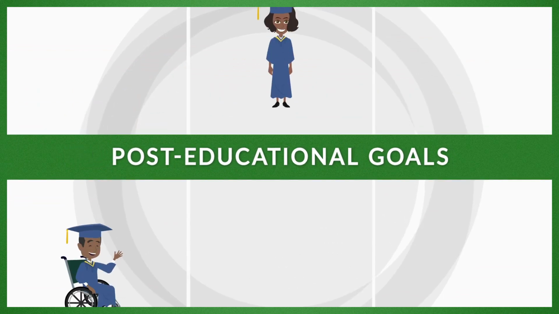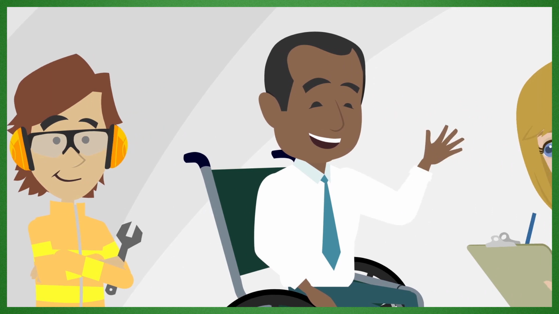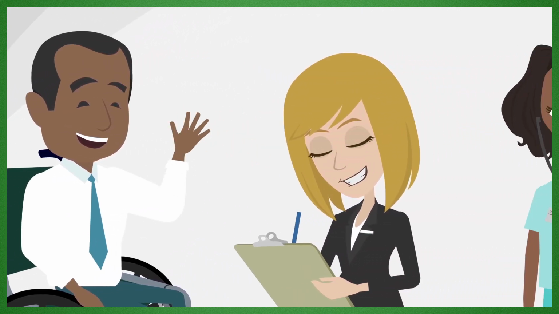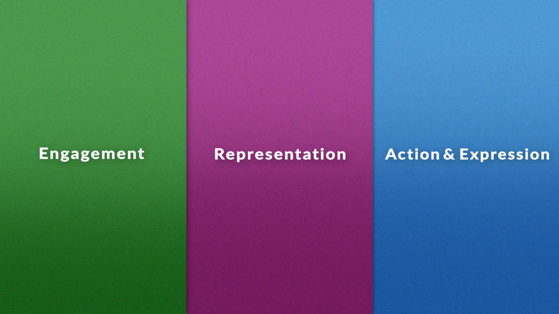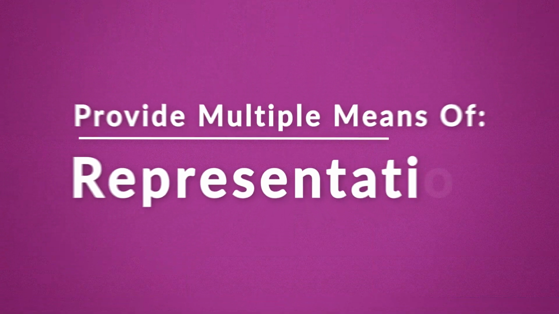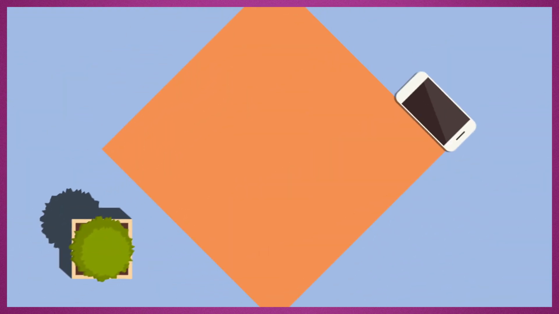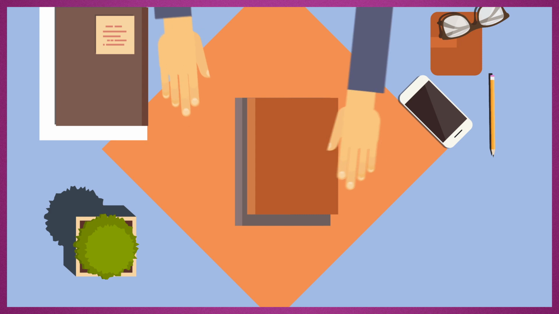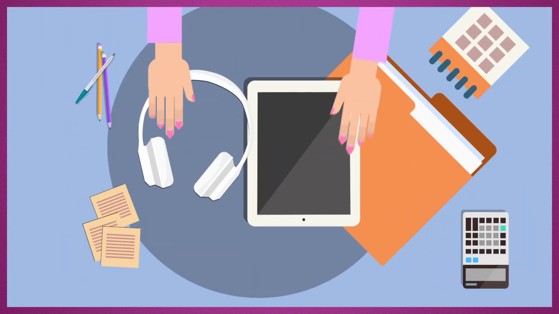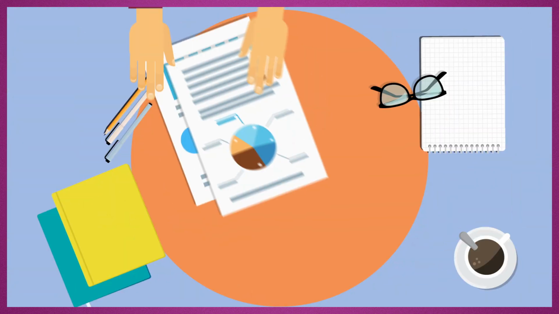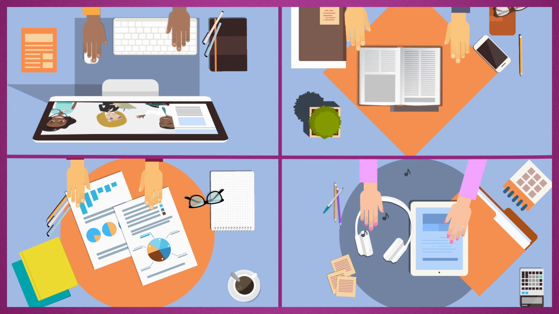Focusing on the post-educational goals of students is also important. Attention to their future career goals provides them with motivation to stay enrolled and stay engaged. The next pillar of Universal Design for Learning deals with how to best present teaching materials to students to maximize understanding. Providing options for students to engage with information through text, video, audio, or graphics gives all students a chance to learn in a way that is best for them.